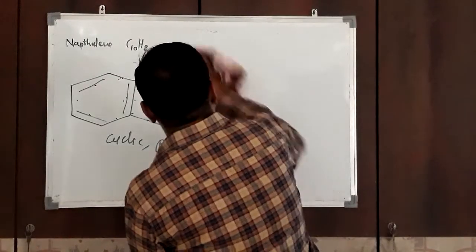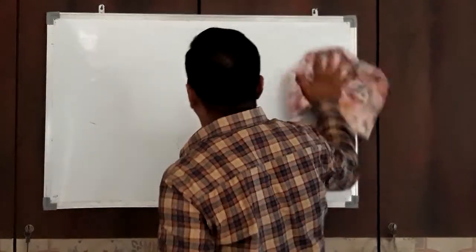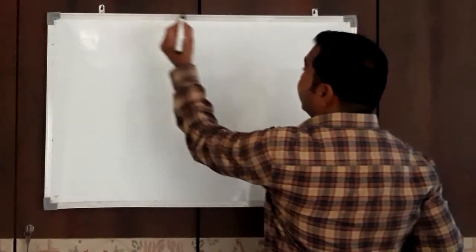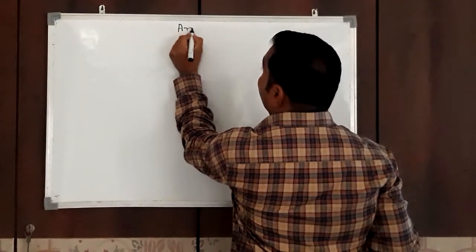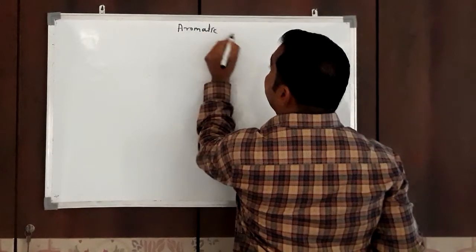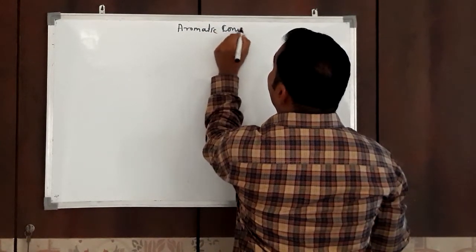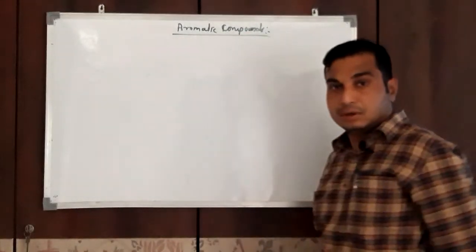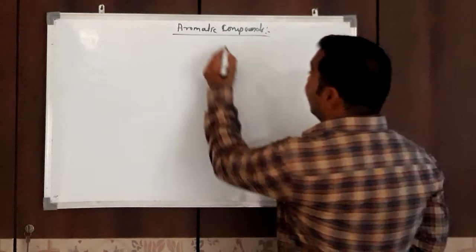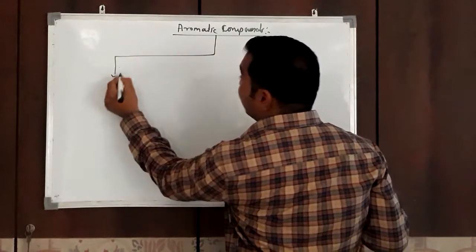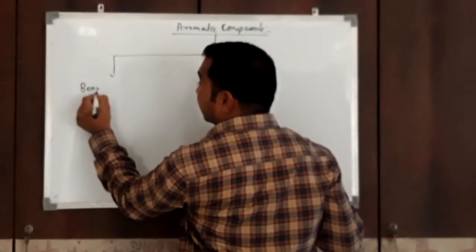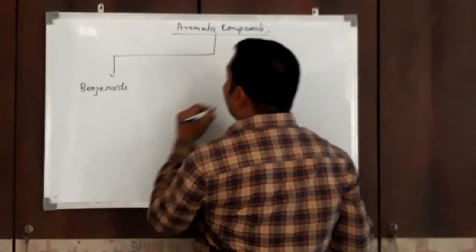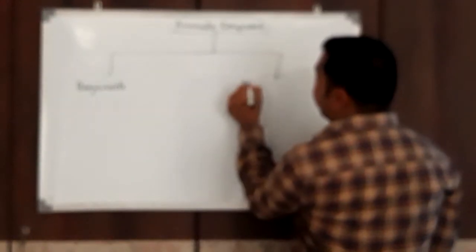Now these aromatic hydrocarbons or aromatic compounds are broadly classified into two categories: one, benzenoid, and second, non-benzenoid.